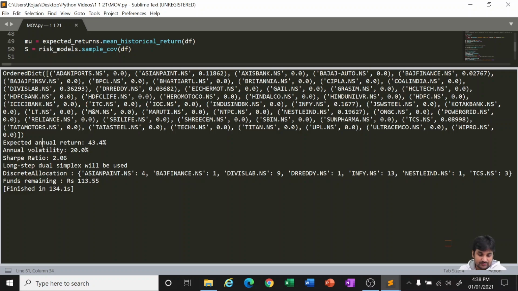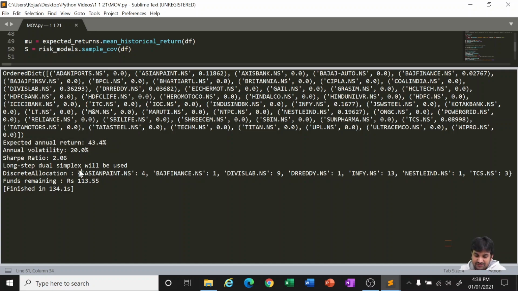followed by portfolio performance. So the expected annual return would be like 43.4%, meaning based on the data of the last 5 years, from 1st of January 2016 till today, this particular program is suggesting us to buy these shares.